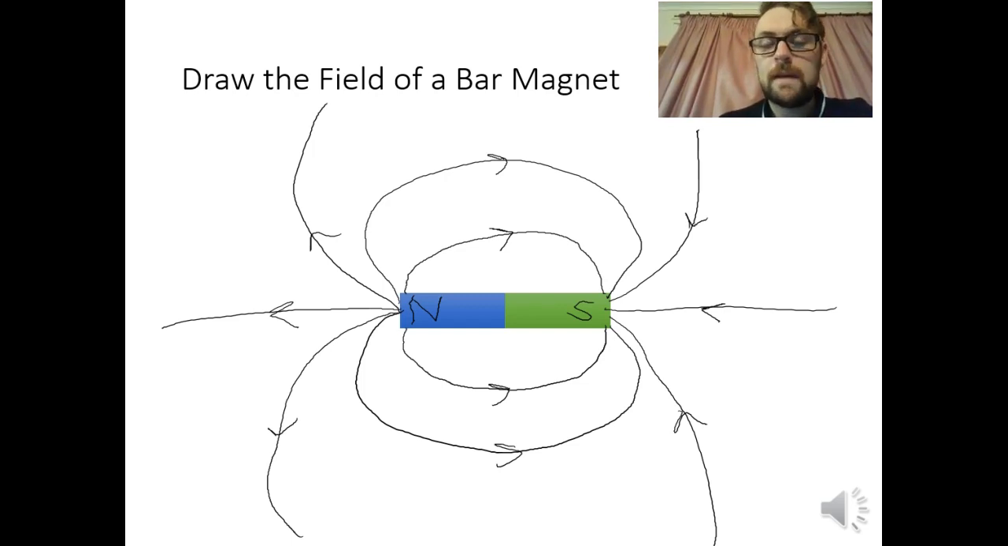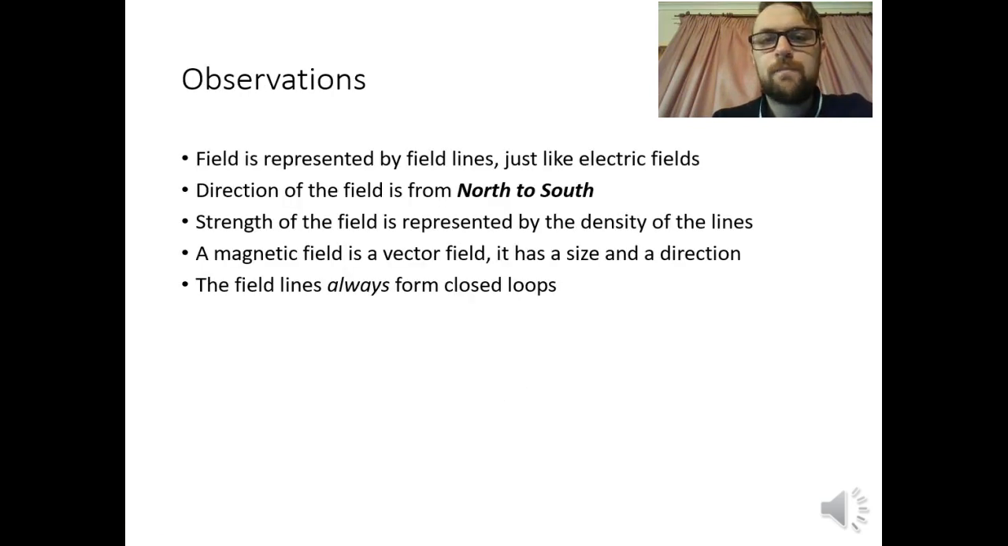Now, the more lines we have, it means the stronger the field, just like with electric. At the moment, this is all I need to show you, though. Okay, so again, just to reiterate, the field is represented by field lines, just like we were looking at with electric fields. However, they go from north to south. And the strength of the field, again, just like electric fields, is represented by the density or the number of lines. The more lines we have, the stronger the field.